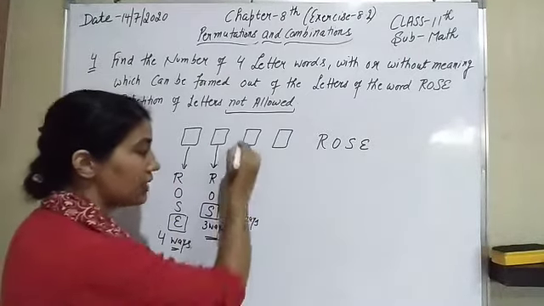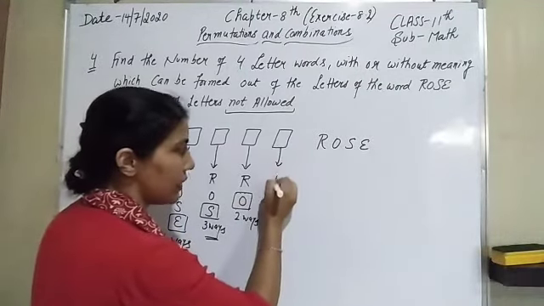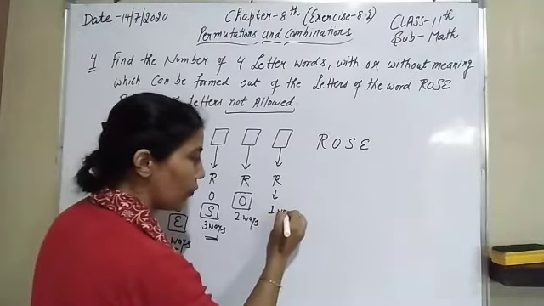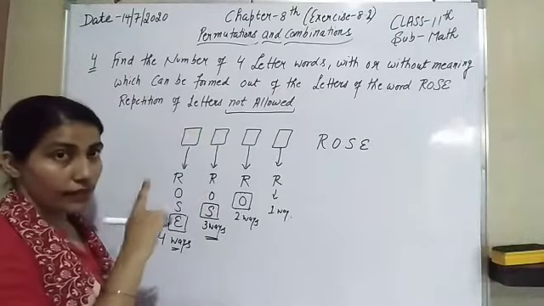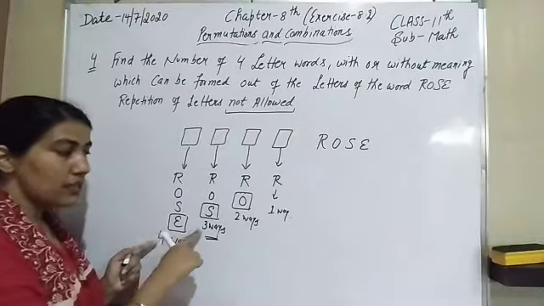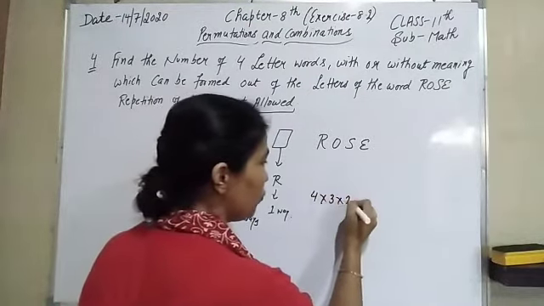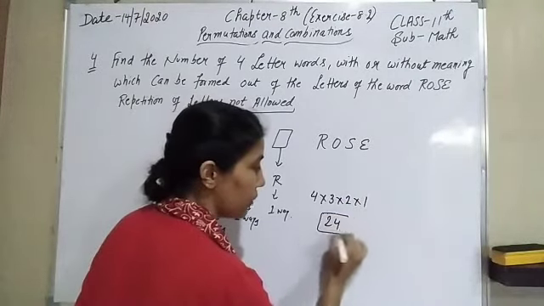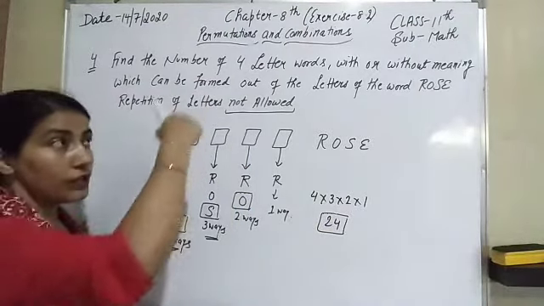Now in the last one, let us suppose I have filled O here. So in the last place only one choice is there, only one way. Now we have to find all the possible ways of filling these letters. So the total ways are 4 multiplied by 3 multiplied by 2 multiplied by 1. 4 threes are 12, 12 twos are 24. So there are 24 ways of filling this word, with or without meaning.